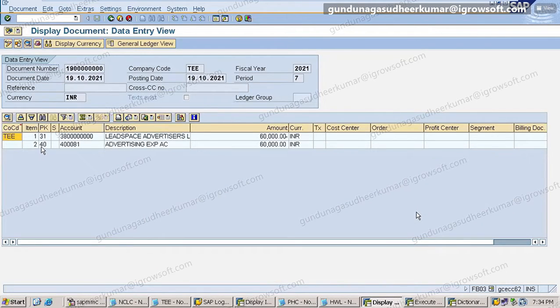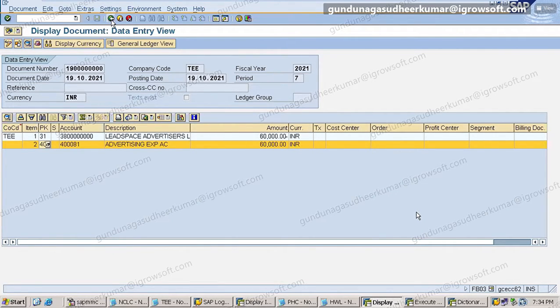This is an expense account, right? Expense. What has happened, positive or minus? Positive. Debit is always positive. The vendor account is credited, so minus.